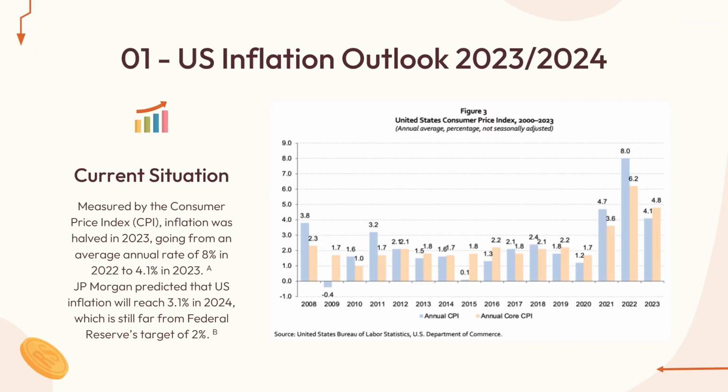First, we will take a look at the US inflation outlook 2023 to 2024. As for the current situation, measured by the Consumer Price Index, inflation was halved in 2023, going from an average annual rate of 8% in 2022 to 4.1% in 2023. JP Morgan predicted that US inflation will reach 3.1% in 2024, which is still far from the Federal Reserve's target of 2%.